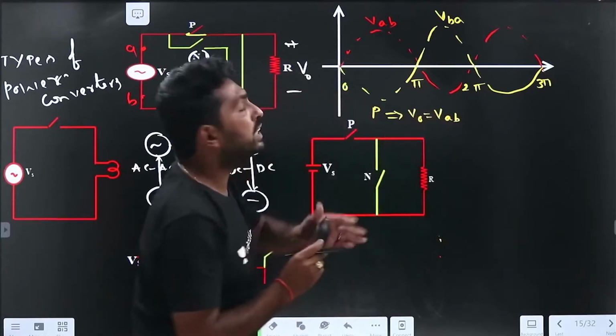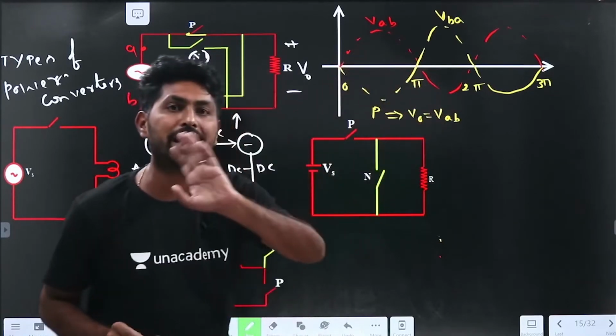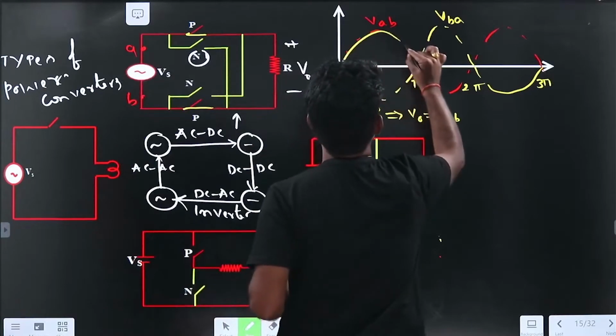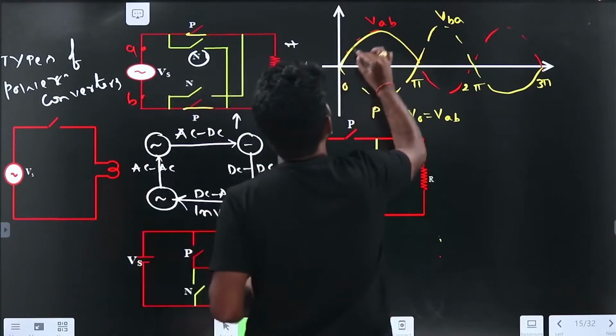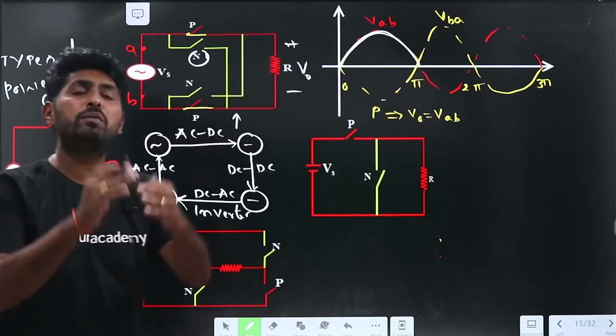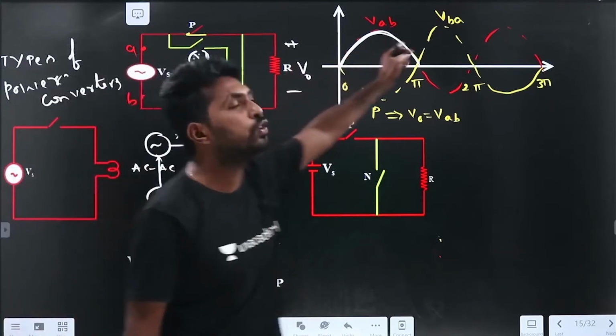If you observe in this output voltage waveform, VAB I have represented with the red color, right? So it will be the VAB. V0 equal to VAB. Let me represent with another color, output voltage. So V0 equal to VAB. Let us understand all the familiar terms here itself so that it will be easy for you. So V0 equal to VAB.